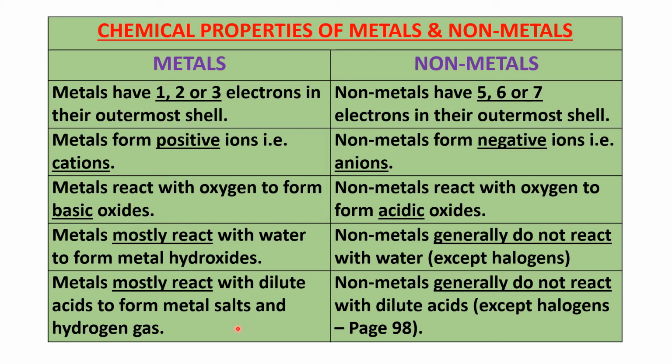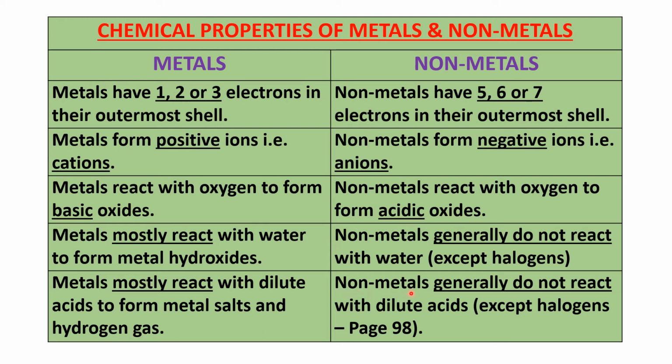So remember this: metals react with only sulfuric acid or hydrochloric acid to give you hydrogen gas. With nitric acid, it will usually give you water.